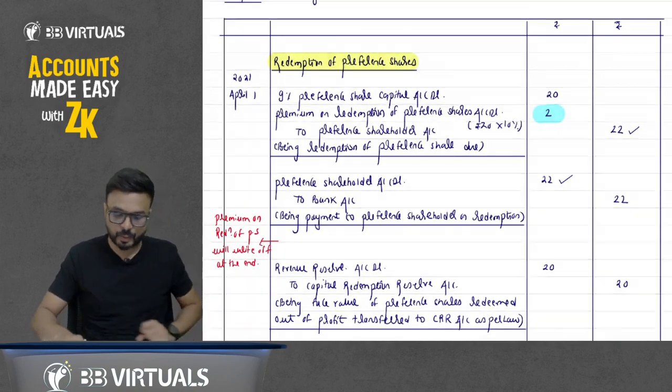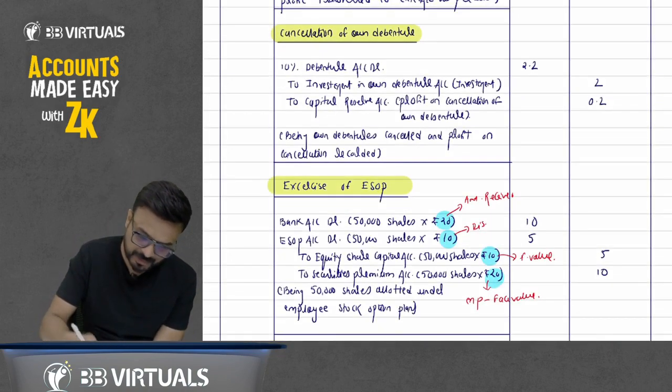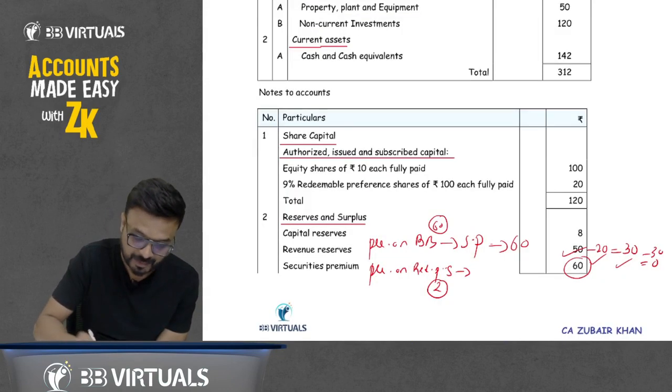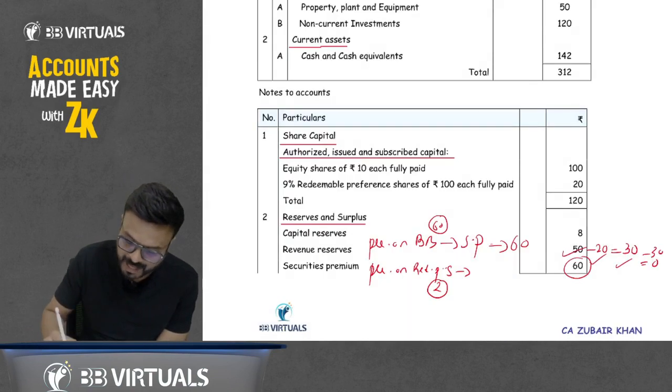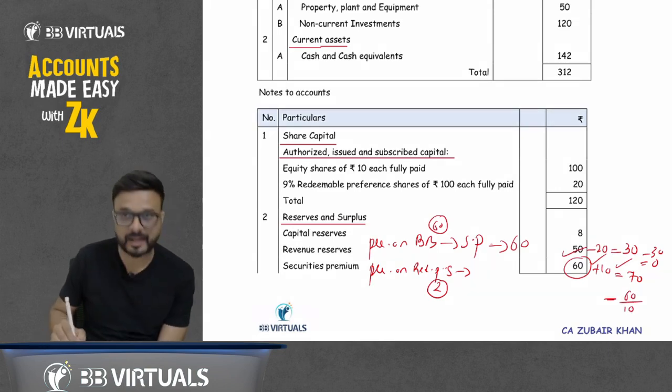But when you see the question, in the journal entry you have credited the securities premium account by 10. So we have enough balance here. We have 60 in securities premium and you have credited 10, so 60 plus 10, we have 70 in it. The first, premium on buyback, I will adjust 60, and the balance we have is 10 now.